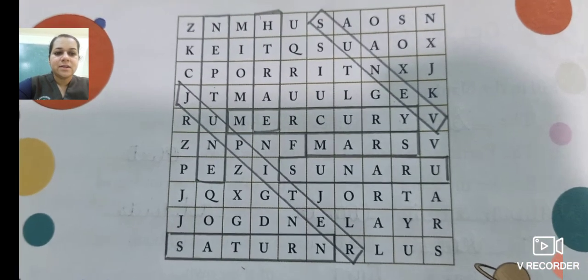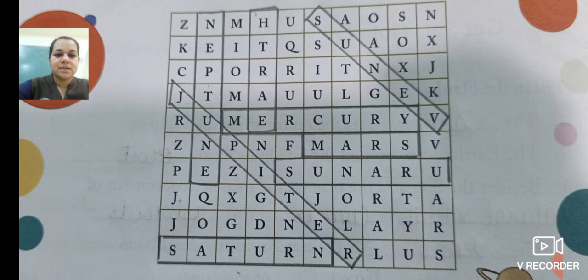Here are the answers. See, Mercury. Then you can see Venus. Where is Venus? On the right side, Venus. Mercury, Venus, Earth, Mars. Then Jupiter. Then Saturn, Uranus, Neptune. So the 8 planets are done.